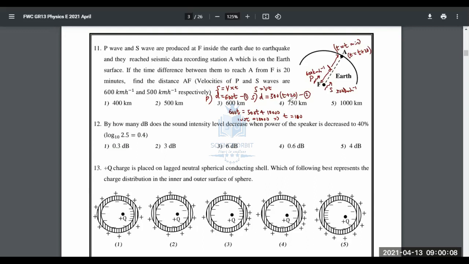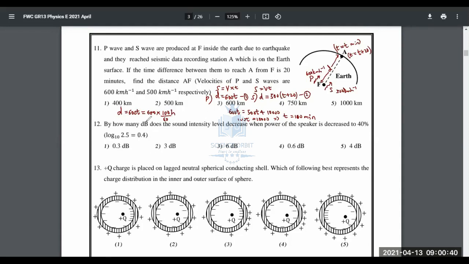T is equal to 100 minutes. Remember, T was substituted in minutes, so when you substitute that here, T is equal to 100 minutes. So D now is equal to 600 T. That will be 600 multiplied by 100 minutes. 100 minutes means 100 over 60 hours.